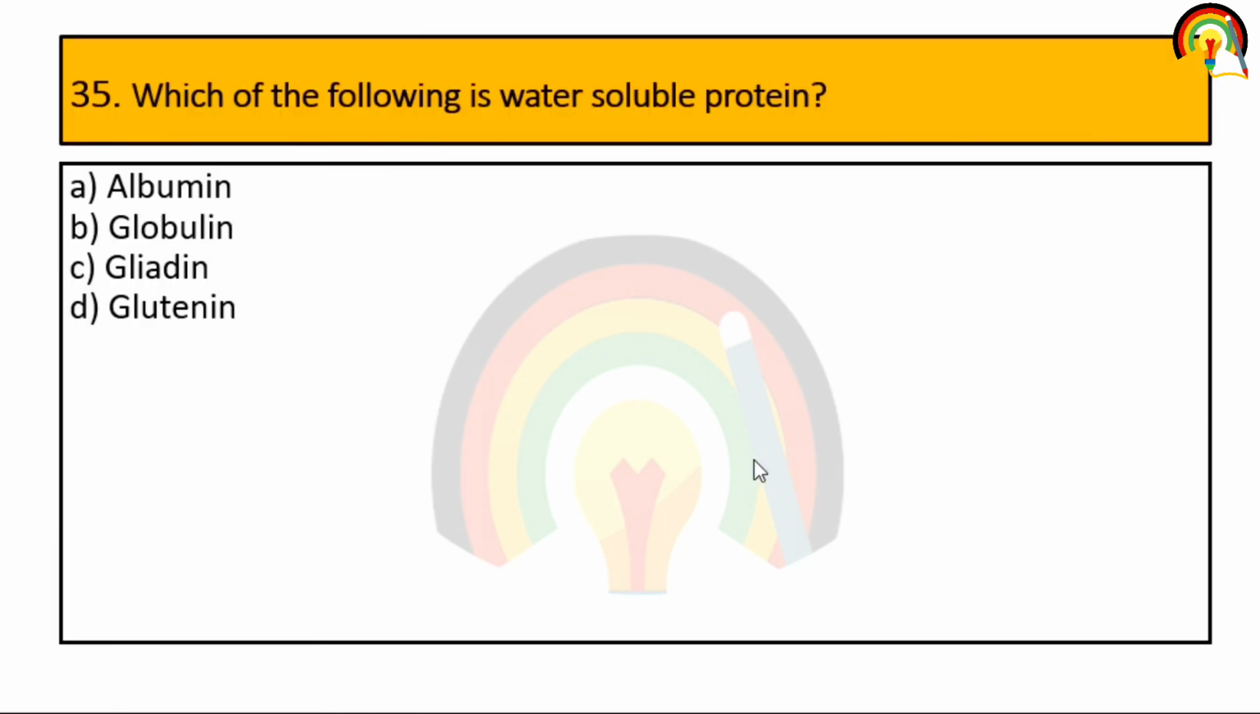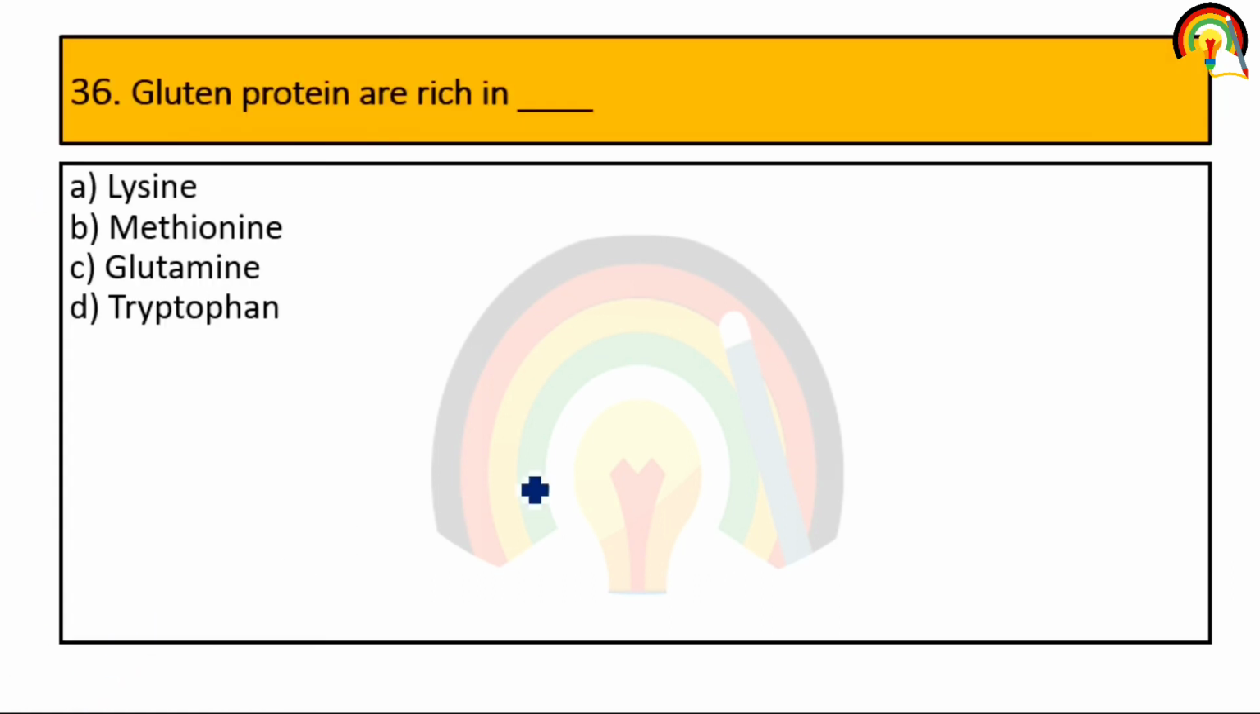Next one. Which of the following is water soluble protein? Albumin, globulin, gliadin, glutenin. So what is it? It is albumin. Next one. Gluten protein are rich in lysine, methionine, glutamine, tryptophan. So it is rich in glutamine.